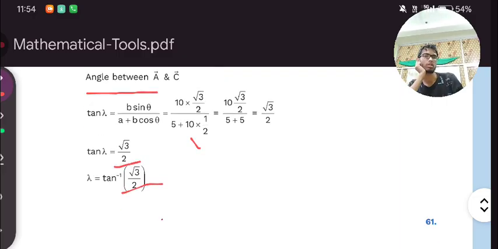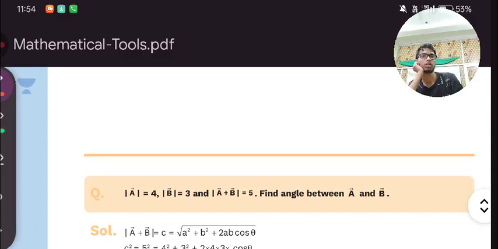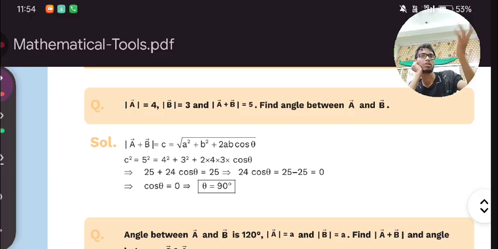This is your answer. I will tell you in detail about it in a separate lecture when I will be solving only question answers. At that time I will tell you the meaning of the answer, the meaning of the process, and the reasons will be explained to you. Here I can just analyze that, yes, it can be like that, that's it. Okay, in this lecture my focus is on the concept, to understand it in a better way, as much as I can understand this concept much better.